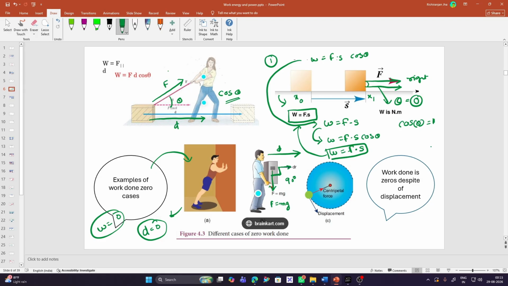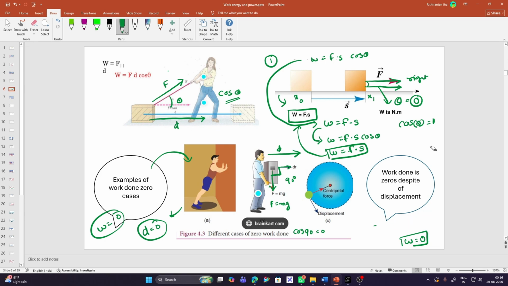Now here's the twist. We know that work is equal to force times displacement cos theta, right? I have repeated it quite a number of times, so don't get irritated. Here the theta is 90 degree. Just pull out your calculator and check. Cos 90 degree is 0. Since cos 90 degree is 0, this whole equation becomes 0. So I can say that work done has become 0. In this particular case, the work done is 0.